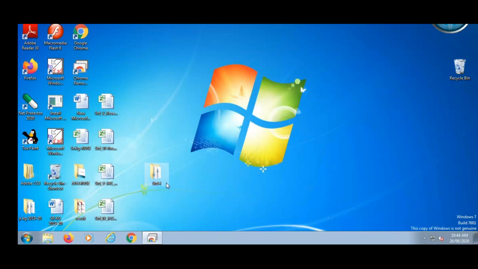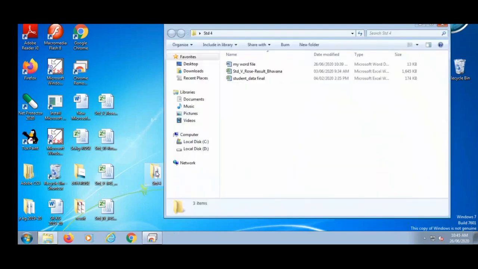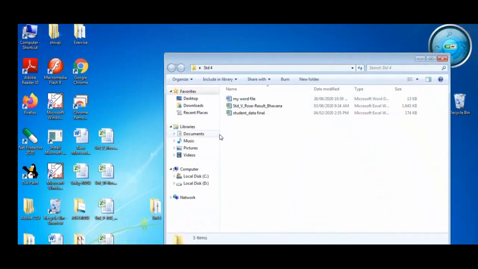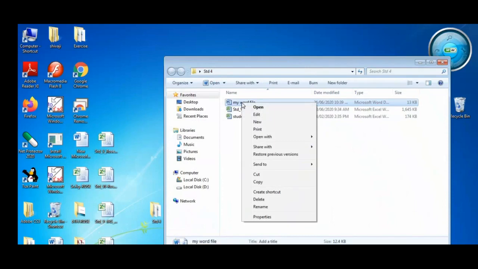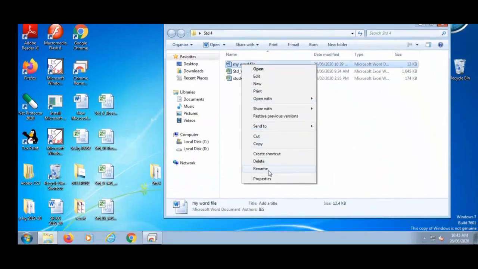I will revise again. Okay, go to your folder, double click on the folder. The file gets displayed on your screen. Okay, then if you want to rename a file, go to that file, right click, select rename to change the name.